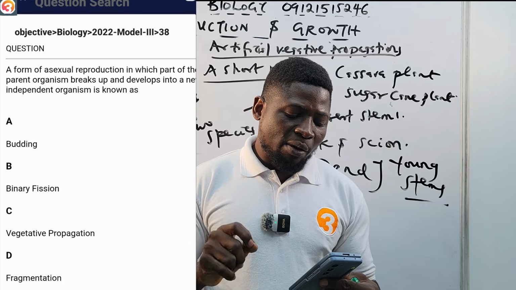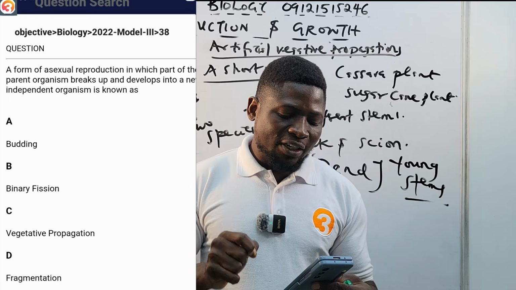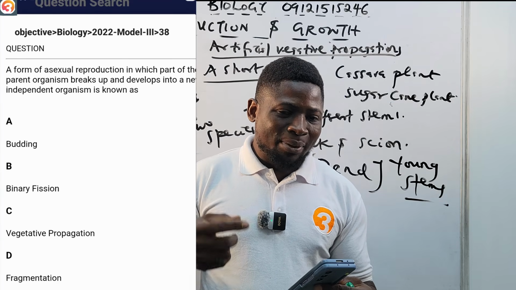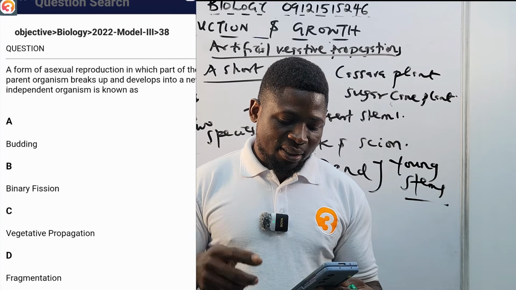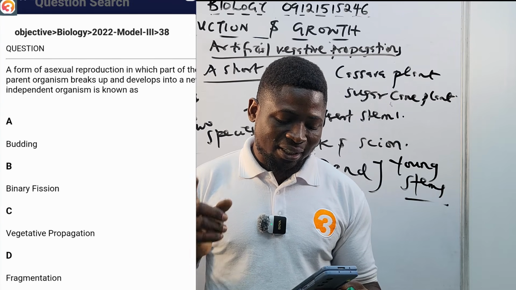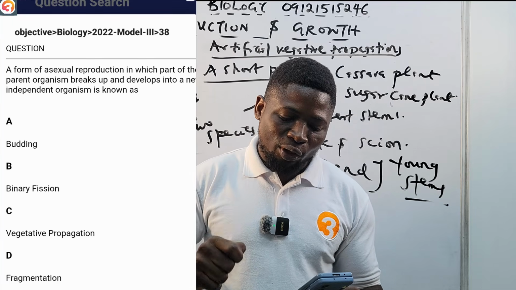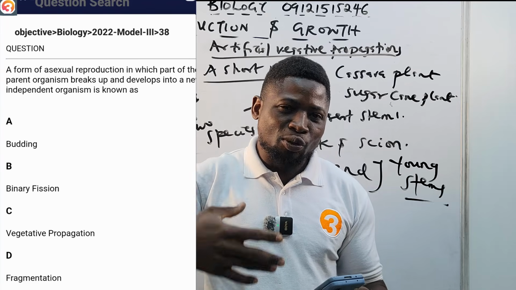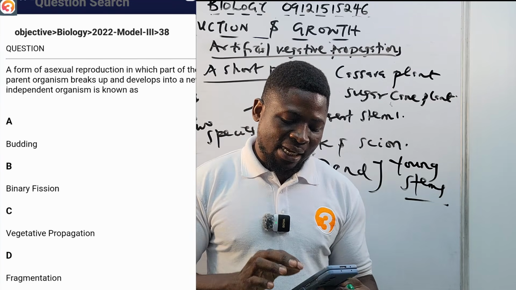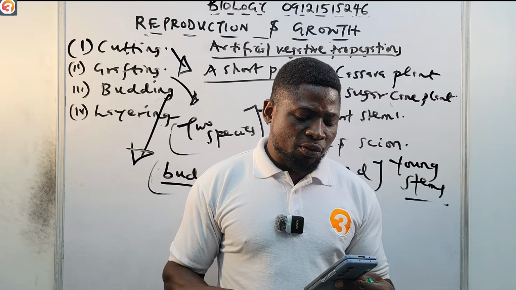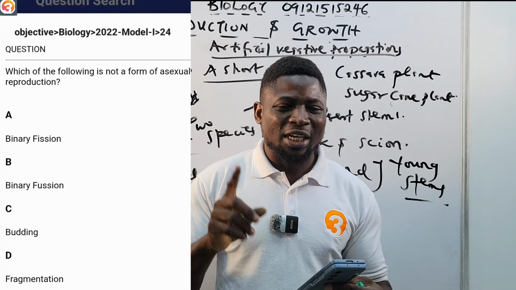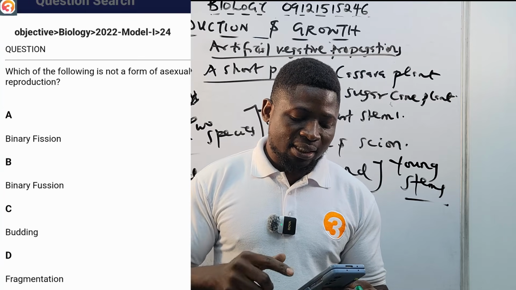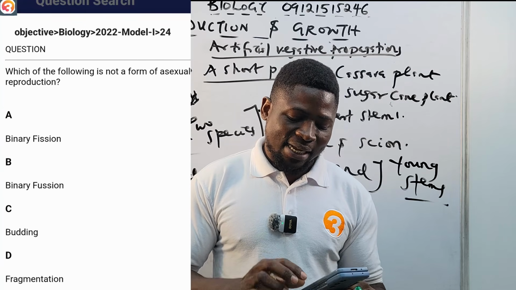2022, number 30. A form of asexual reproduction in which part of the parent organism breaks up and develops into an independent organism is known as: A budding, B binary fission, C vegetative propagation, D fragmentation. Part of the parent organism breaks up into pieces and then develops into a new independent organism. You know the answer, put it in the comment section. 2022, number 24. Which of the following is not a form of asexual reproduction? A binary fission, B binary fusion, C budding, D fragmentation. Tell me the answer in the comment section.